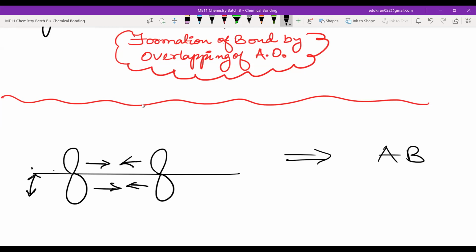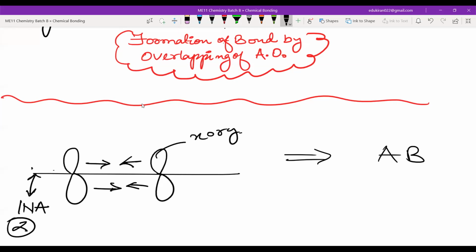If I have drawn p orbitals perpendicular to the internuclear axis, which by convention is the Z axis, then these orbitals can be X or Y, but can never be Z.